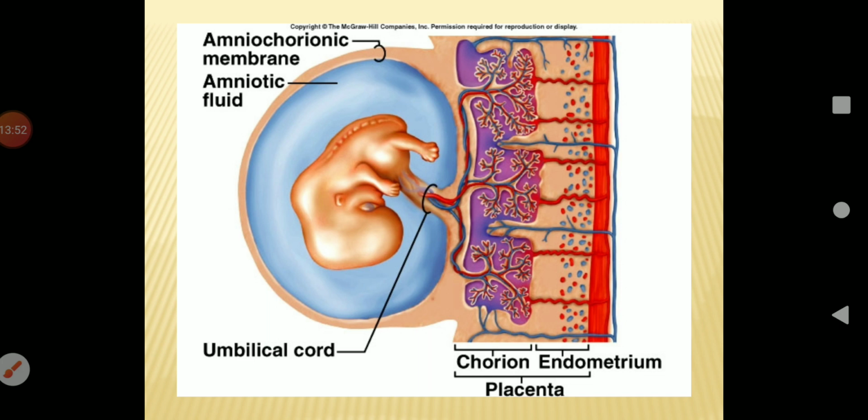Here you can see the placenta, which consists of chorion only. It's a chorionic placenta. A large number of branching villi form the vascular chorion and penetrate the corresponding pits or crypts formed in the uterine wall. Later on it becomes very thick and highly vascular to receive the villi, connecting the fetal membrane and the uterine wall so that nourishment is provided to the developing embryo.